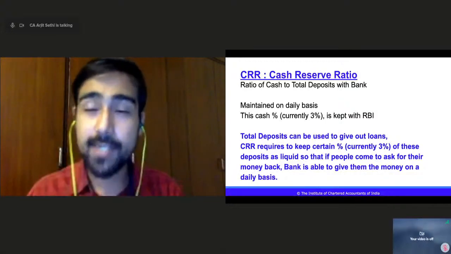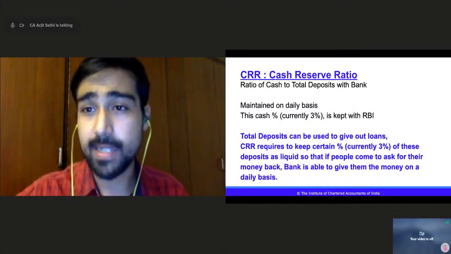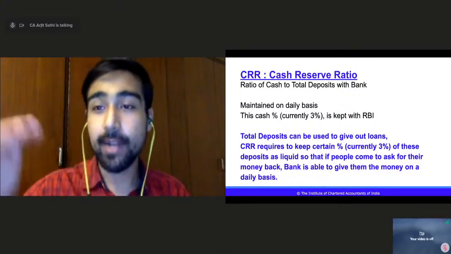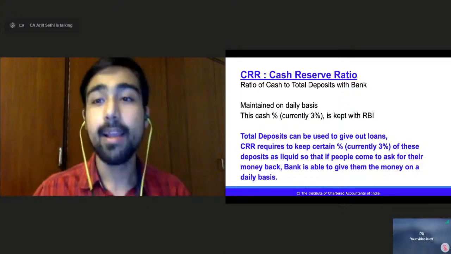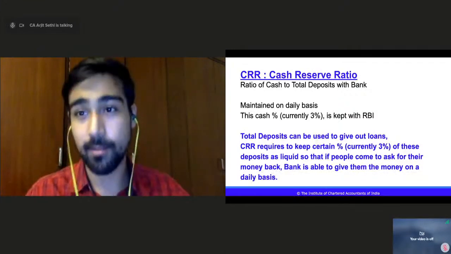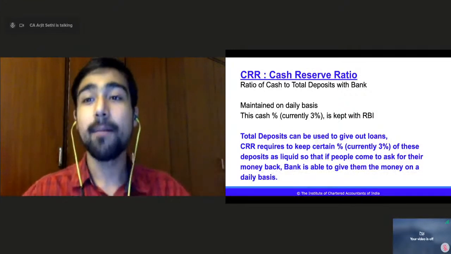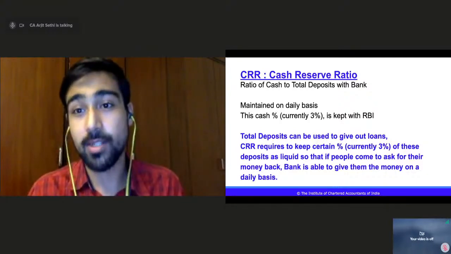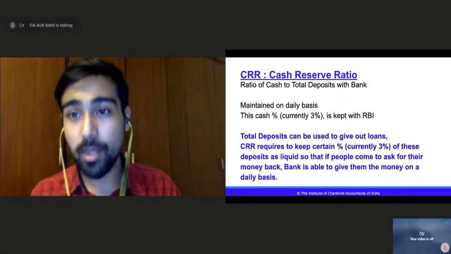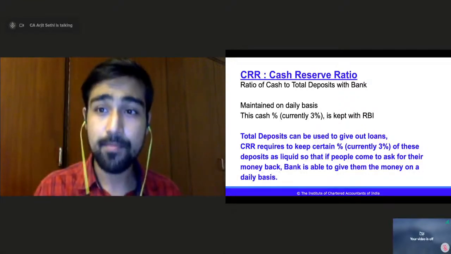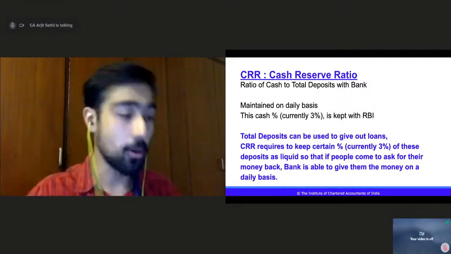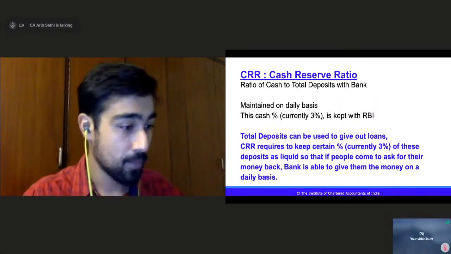But if I reduce that percentage to, let's suppose, 5%, 95% of the money can be given out as loan, right? So reducing the SLR and CRR can allow banks to give out more loans to businesses. More loans means more money in the economy. So they have to regulate, right? So that there is no problem to the people who can come and ask for the money, plus there is also no problem to the businesses. So that is a very huge thought process, right?